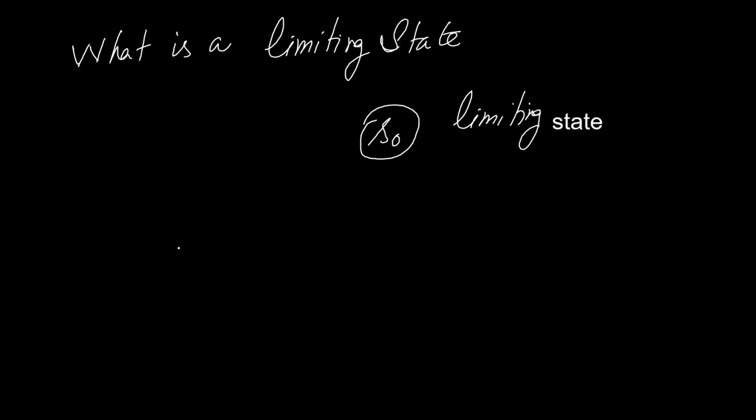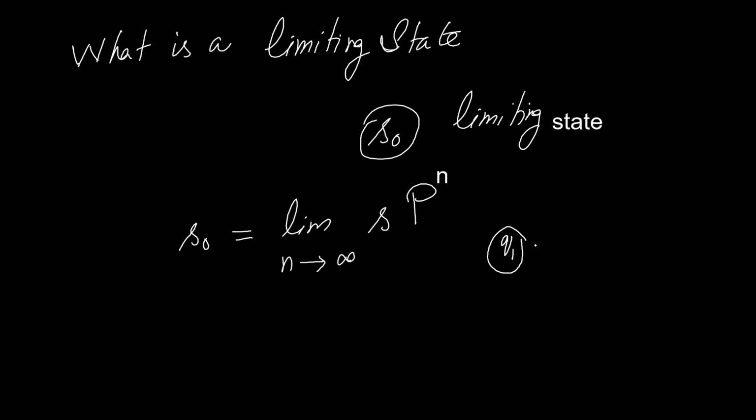Mathematically, a limiting state S0 is written as S0 equal to the limit as n approaches infinity of some state S times the transition matrix to the power n. For example, we have a two-state Markov chain Q1 and Q2, with Q1 to Q2 probability 1 and Q2 to Q1 probability 1.